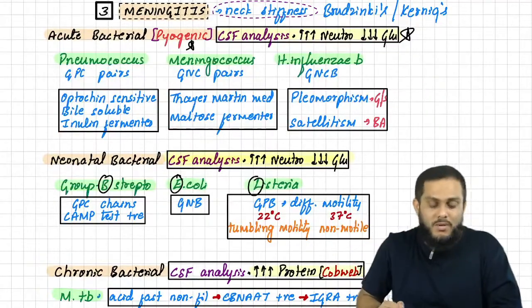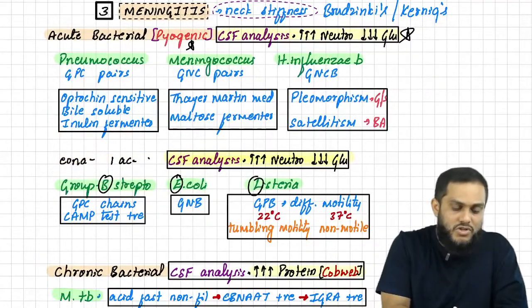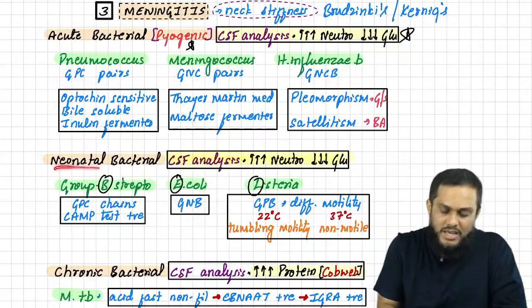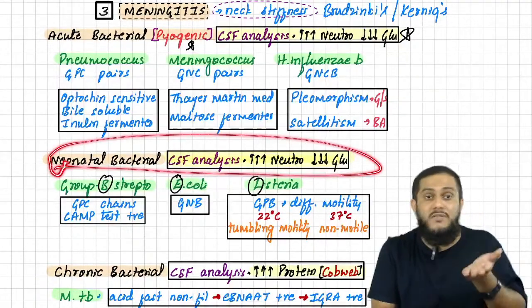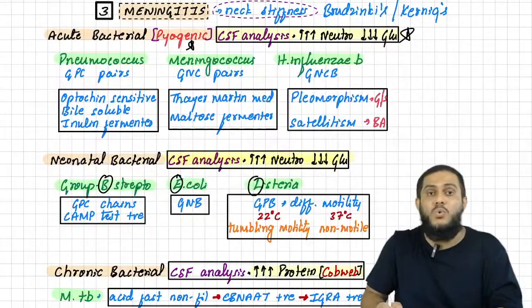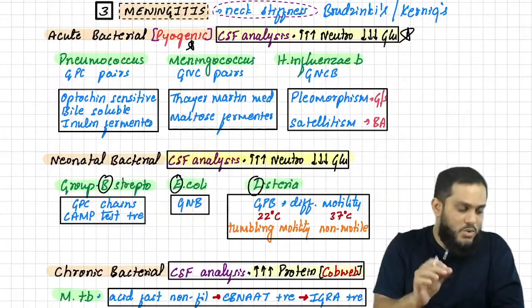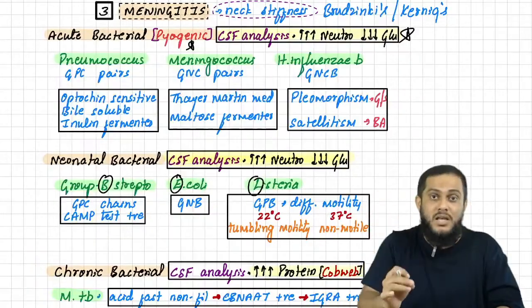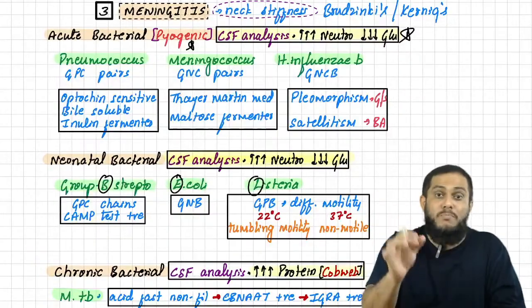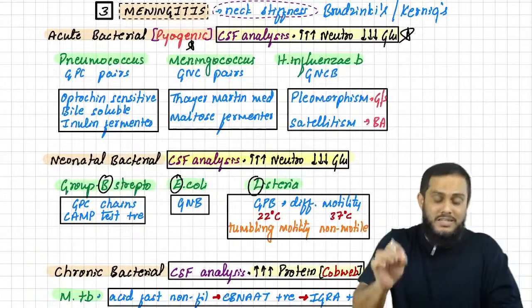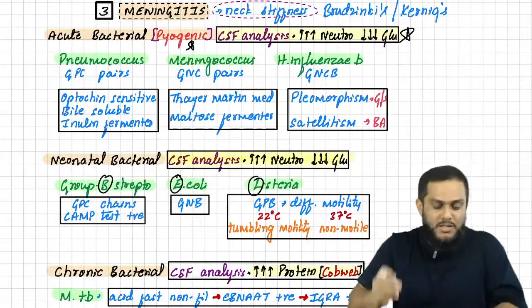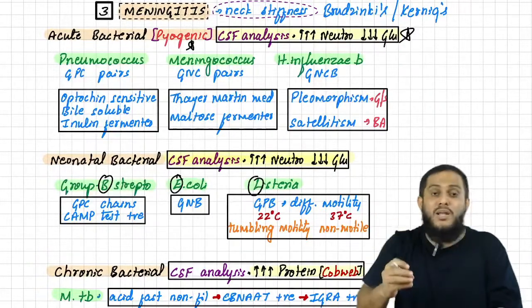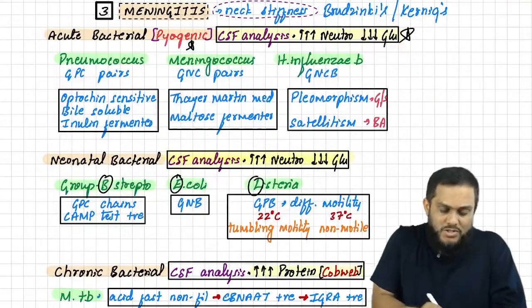If you talk about neonatal meningitis, first remember it is like acute bacterial meningitis, so highly elevated neutrophils and highly decreased glucose. And neonatal meningitis causing bacteria also cause neonatal sepsis. Three important bacteria. How to remember? BELL bacteria cause neonatal meningitis and neonatal sepsis. What do you mean by BELL bacteria? Group B Streptococcus, E. coli, and Listeria.